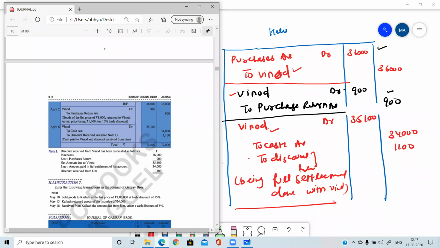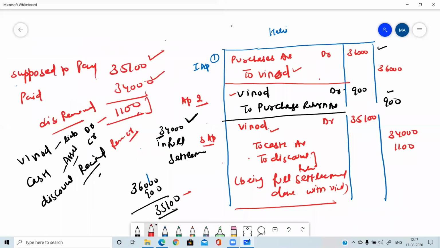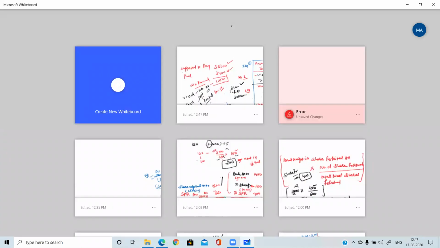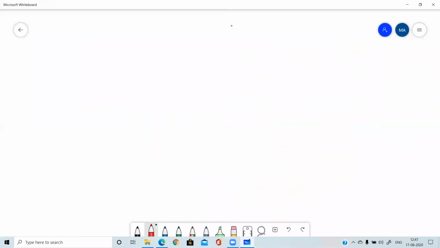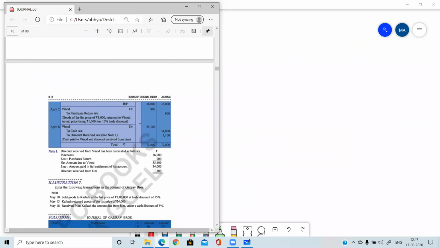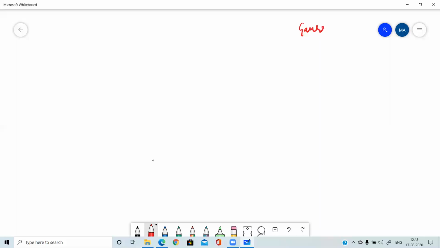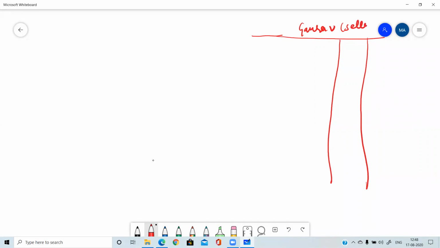Okay, so one more question we are doing of the same type. Wait a minute. And you people are going to do this question. So, example number 7. Sold goods to Kailash of the list price of 1 lakh at a trade discount of 15%. Here you need to prepare the books of Gaurav. And who is Gaurav? Gaurav is the seller. In the previous question, we did the entries from the point of view of the buyer. Here, Gaurav is the seller. Okay. So let's start. Do the first entry, please.